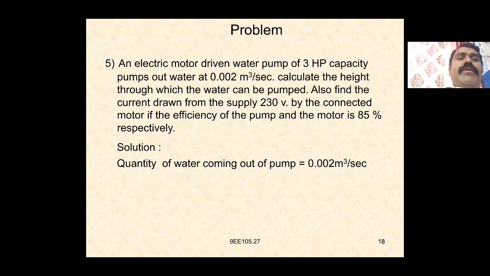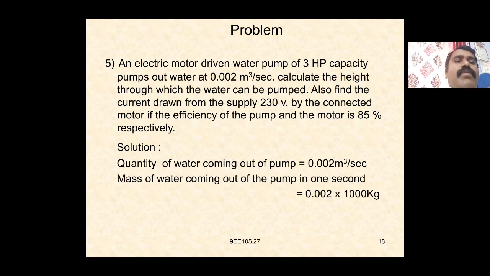The given quantity of water coming out of the pump is 0.002 meter cube per second. That is the mass of water coming out of the pump in 1 second, which is equal to 0.002 into 1000 kg.